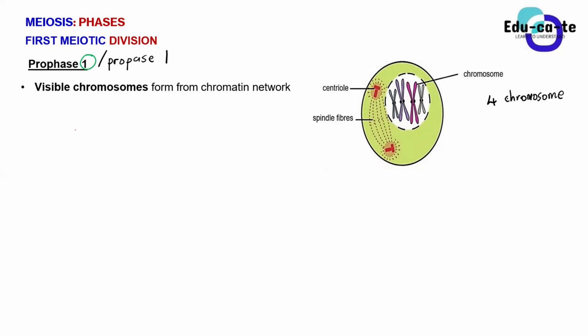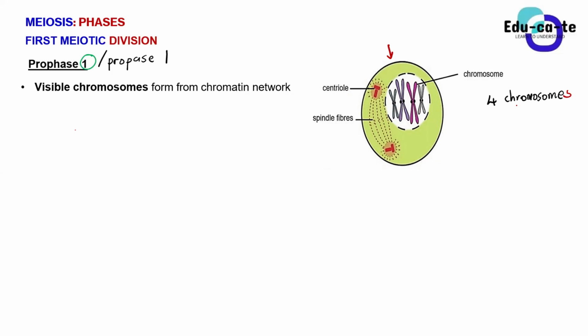In this particular case, the diagram I've provided is a cell consisting of 4 chromosomes in its nucleus. So it can never be the cell of a human being. It ought to be another animal or organism.